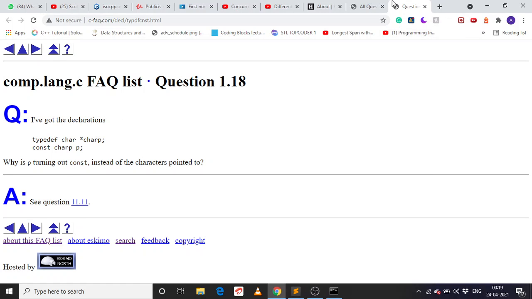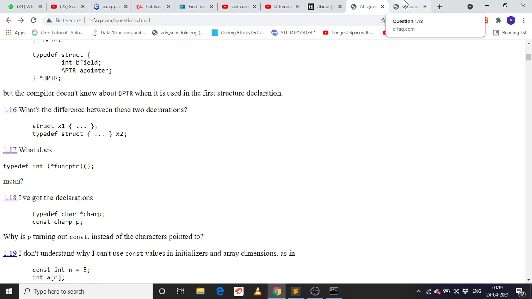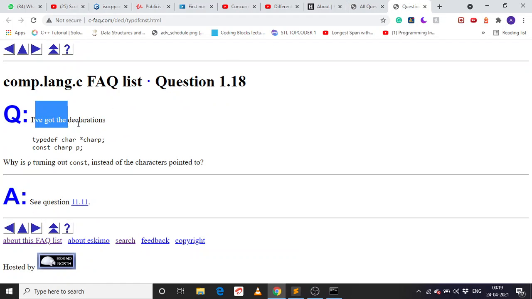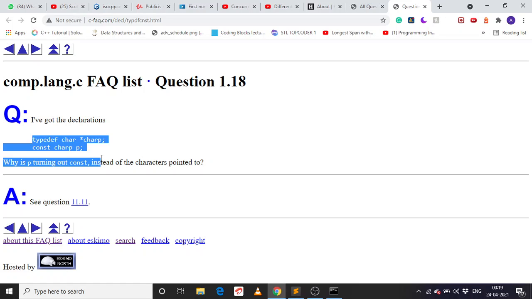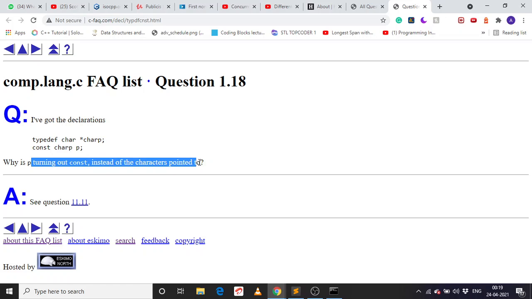So the next question is question 18, I guess. So I got the declaration of this type. So these are declarations, not definitions, not initializations. While turning out constant instead of the characters pointed to. So this is the basic rule. So here we have the const. That means what it's pointing to is a constant, not the pointer. So we can specifically say the address is not constant here. Address can be changed, but the value it points to should be constant.